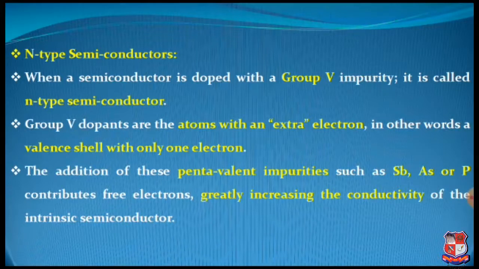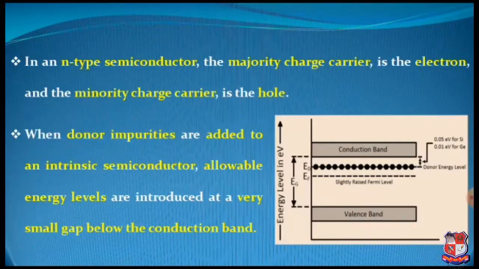So in N-type semiconductor we have the group 5 impurities with which the excess amount of electrons is added. In N-type semiconductor, the majority charge carrier is the electron because the number of electrons is higher, and the minority charge carrier is the hole.